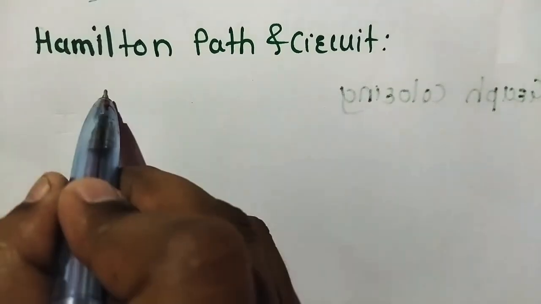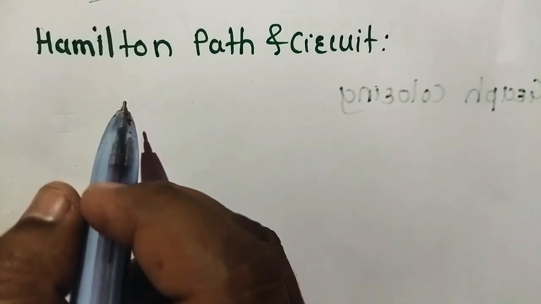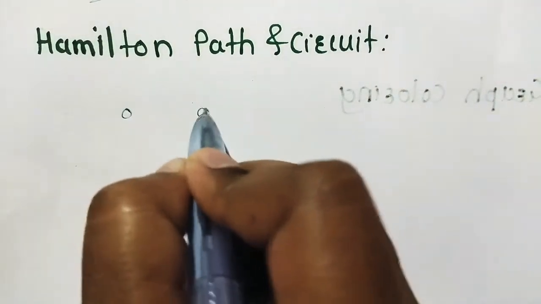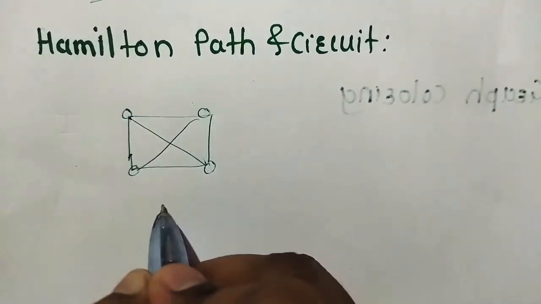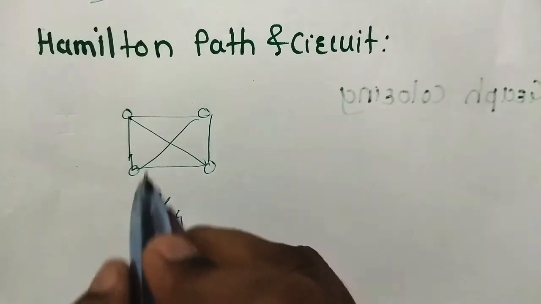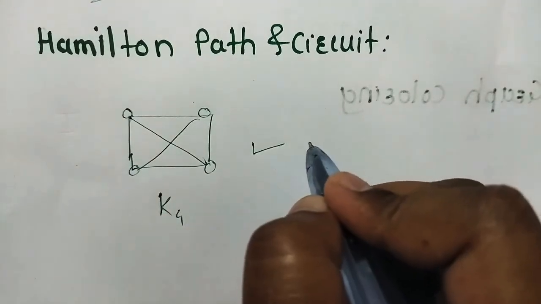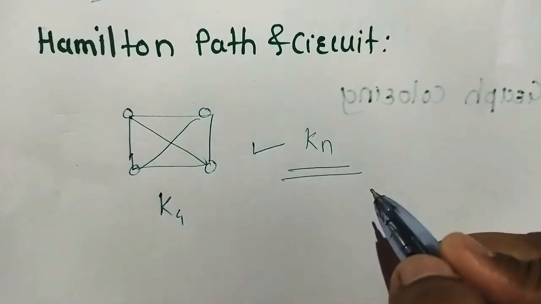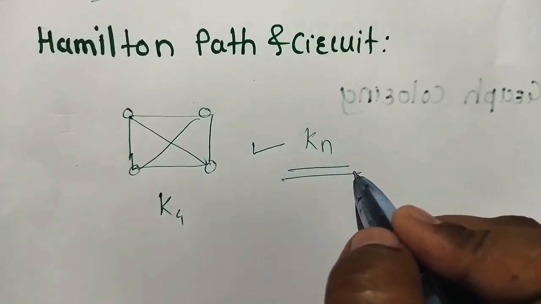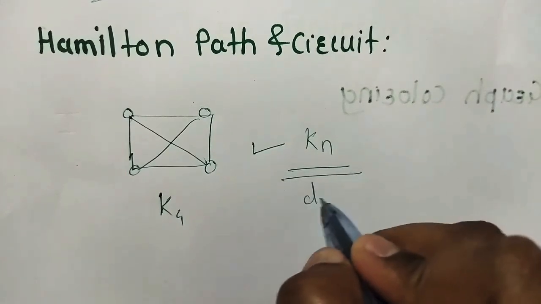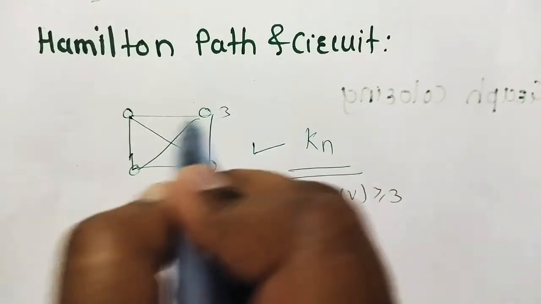Next is Hamilton graph, Hamilton path and circuit. A graph containing a Hamilton circuit, if and only if this is a graph like this. This is K4, a complete graph. In this complete graph, this is called a Hamilton graph. Kn is always a Hamilton graph, or always contains a Hamilton circuit. Here the degree of each vertex is greater than or equal to 3, here the degree of each vertex is 3.